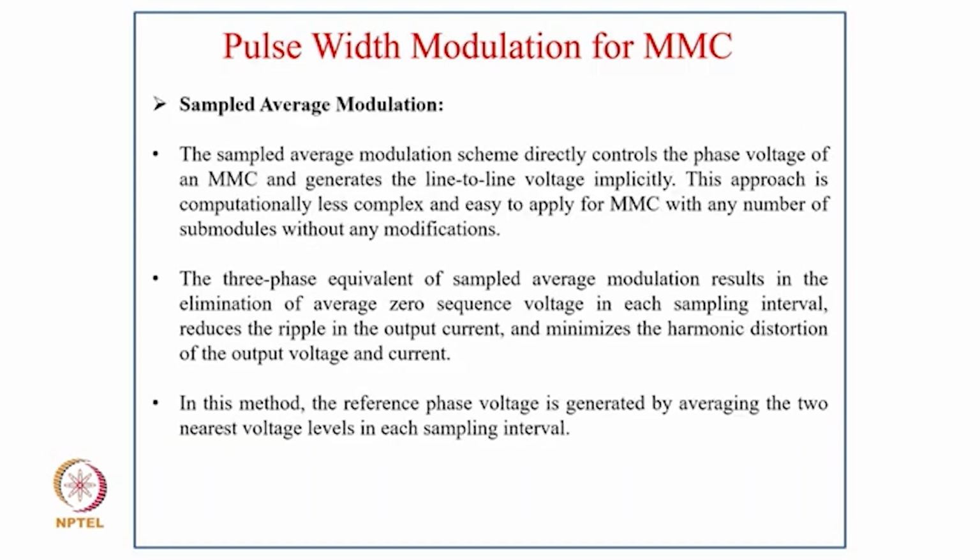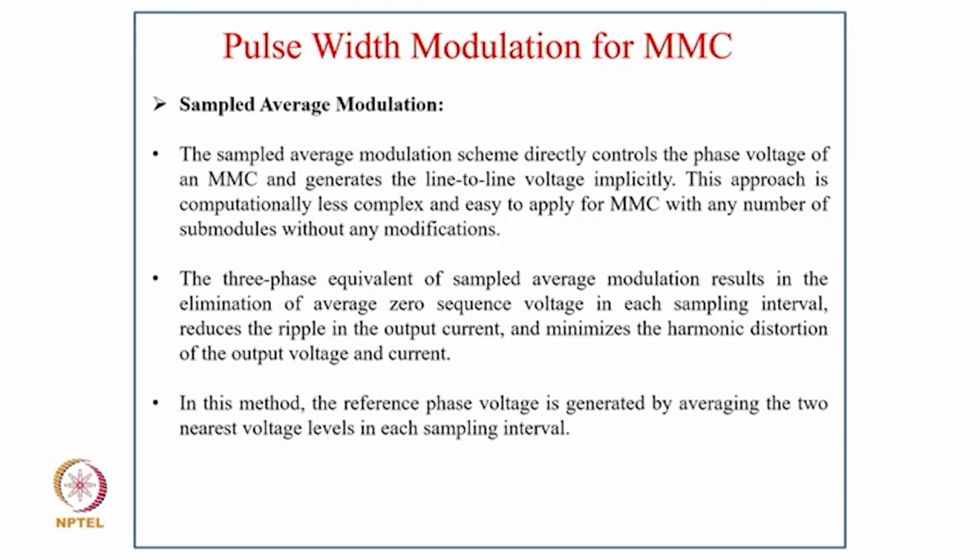Now coming to sample average modulation. The sample average modulation scheme directly controls the phase voltage of the MMC and generates the line-to-line voltage implicitly. This approach is computationally less complex and easy to apply for MMC with any number of submodules without any modification. The three-phase equivalent of the sample average modulation results in the elimination of the average zero sequence voltage in each sampling interval, reduces the ripple in the output current, and minimizes the harmonic distortion of the output voltage and current. In this method, the reference phase voltage is generated by averaging the two nearest voltage levels